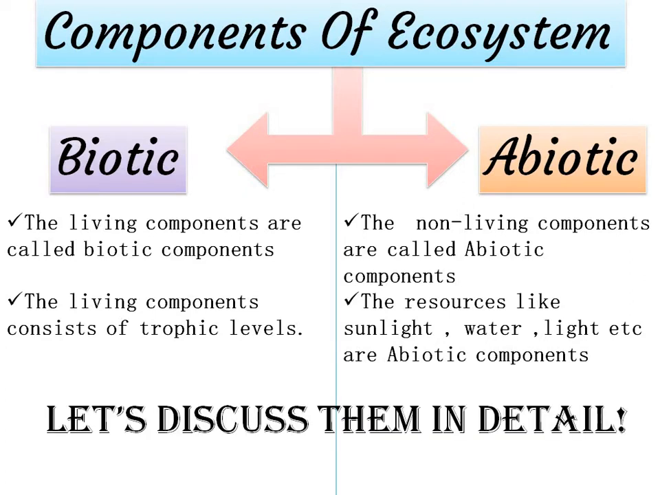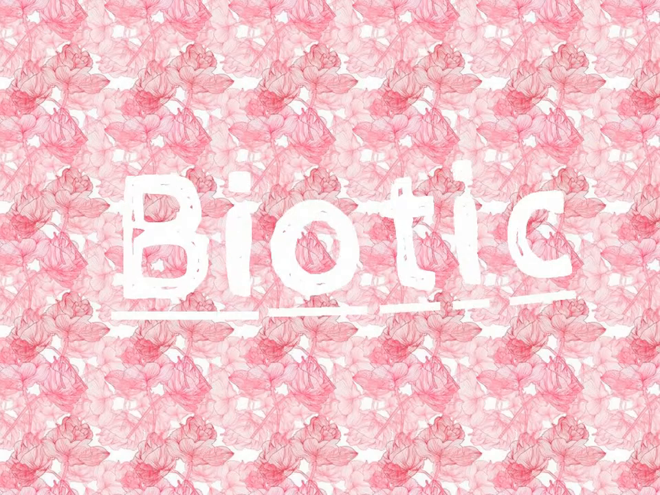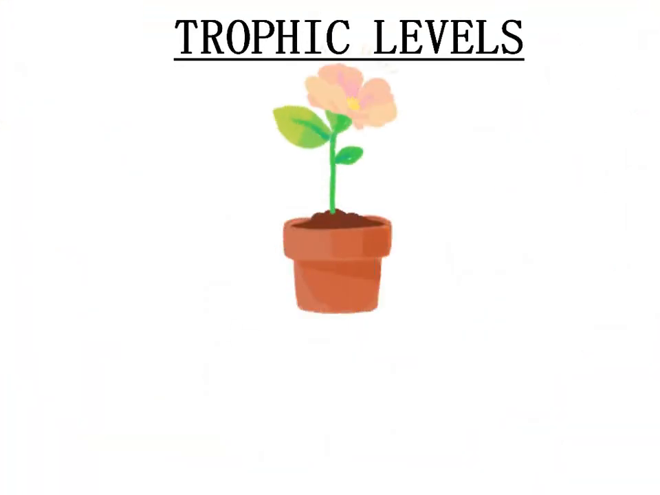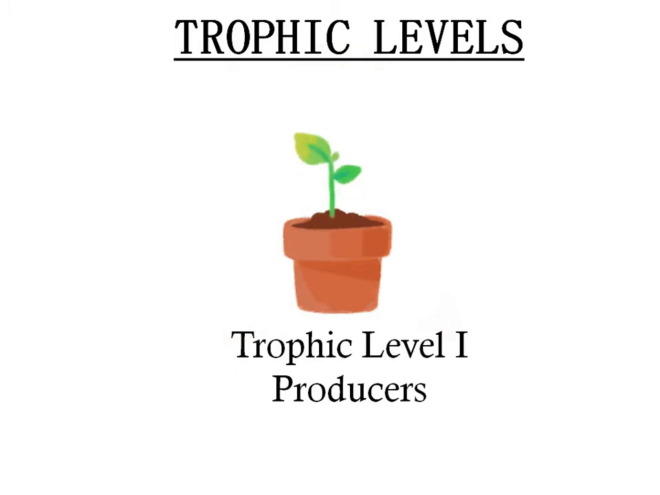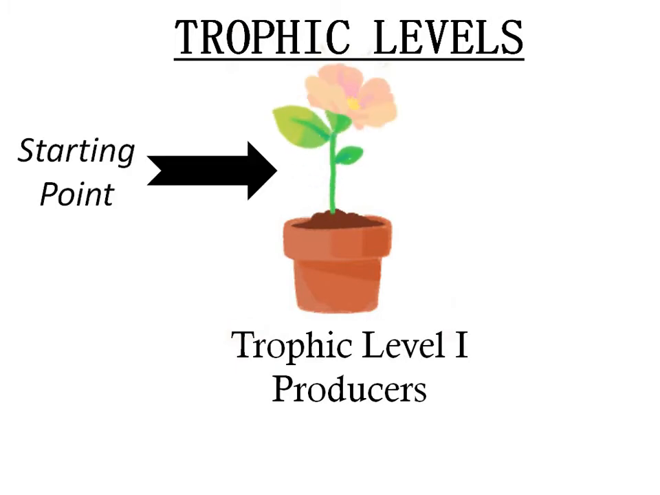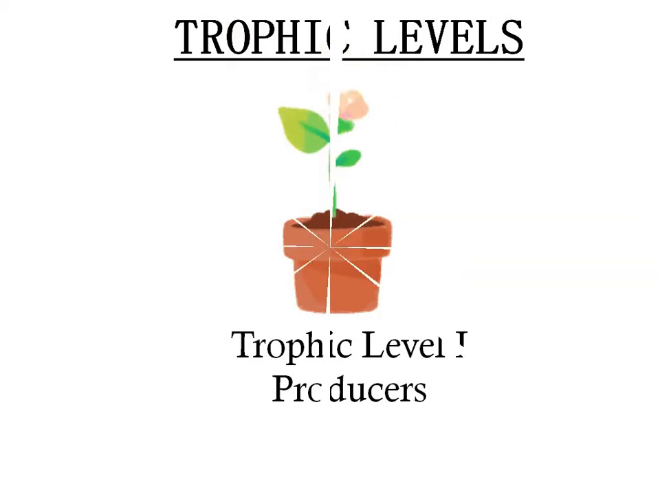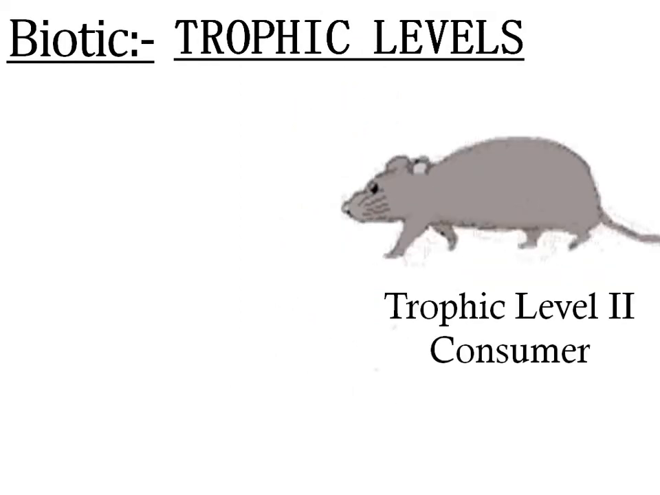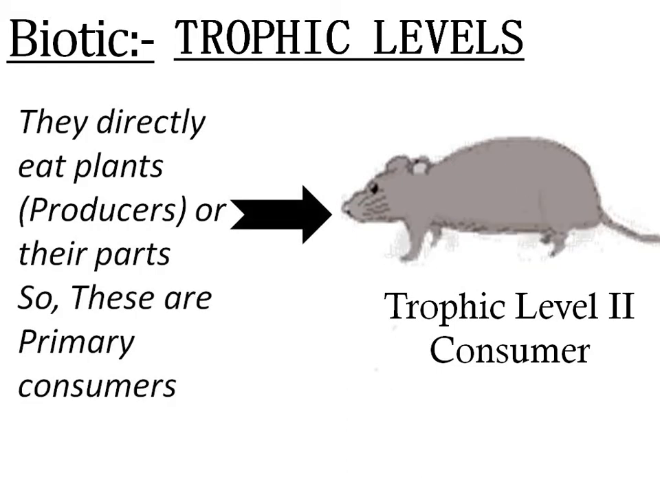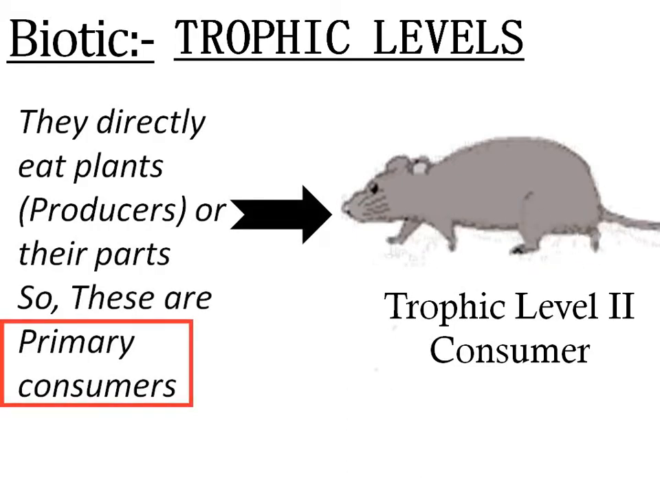Let's discuss them in detail. Biotic. Trophic levels. Here, let us take a green plant. This is trophic level 1, which are producers. It is the starting point. They produce their own food, which are called autotrophs. Trophic level 2, consumers. They directly eat plants, producers, or their parts. So, these are primary consumers.